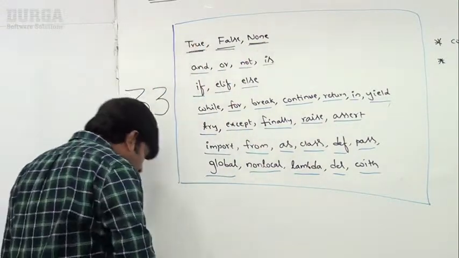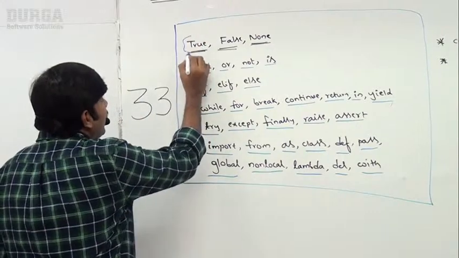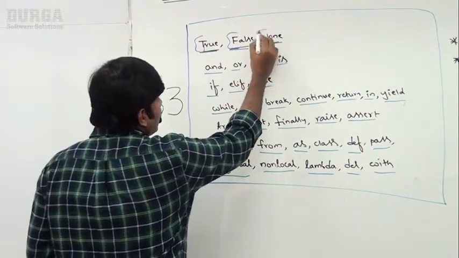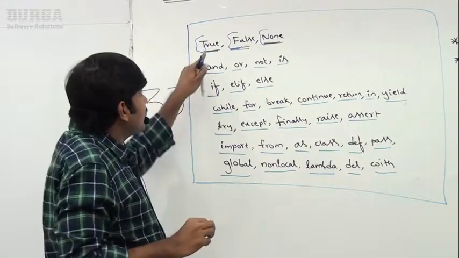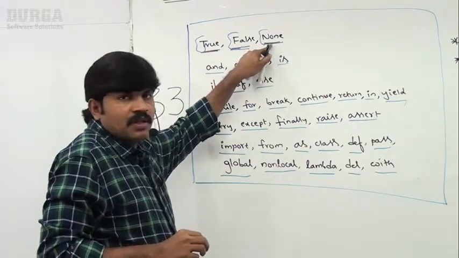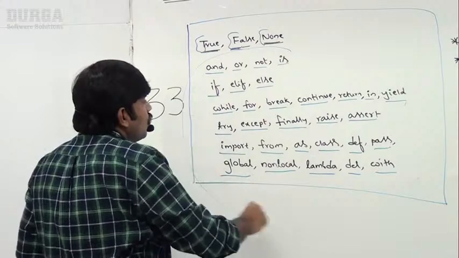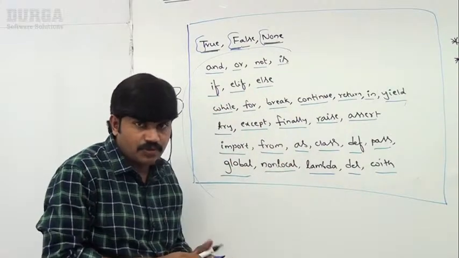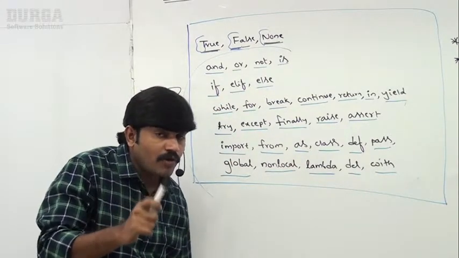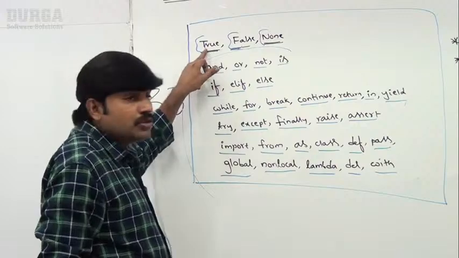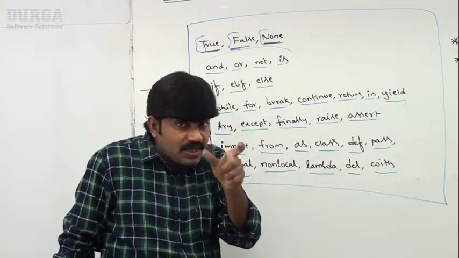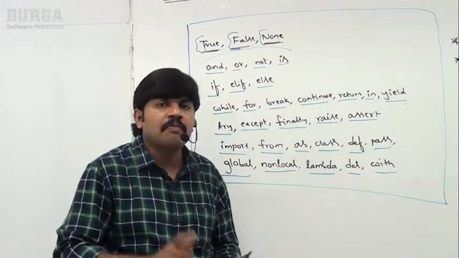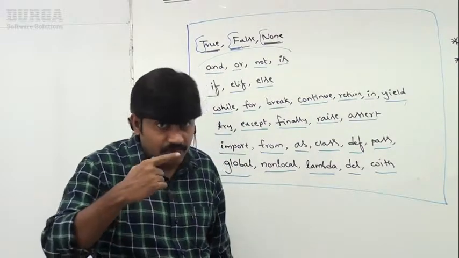Have you observed, right? What is the first letter? T uppercase, F uppercase, None, N uppercase, right? Except these 3, all the remaining contain only lowercase alphabet symbols. Remember that, sir. True, False, None. Compulsory T should be uppercase, F should be uppercase. By mistake, if you use small t or small f, Python will give left and right. Observe, I will show, sir.